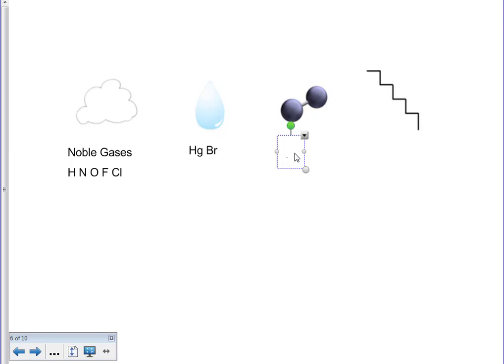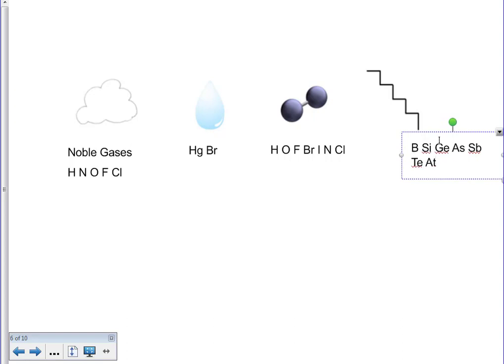Diatomics, so the diatomic 7, some people remember it from Hofbrinkel. So we have H, O, F, B, R, I, N, C, and L. Those are your diatomics, which appear in nature as pairs. Last part we have here again are our semi-metals. So we have B, Si, Ge, As, Sb, Te, and At. 1, 2, 3, 4, 5, 6, 7 of those on the wall.